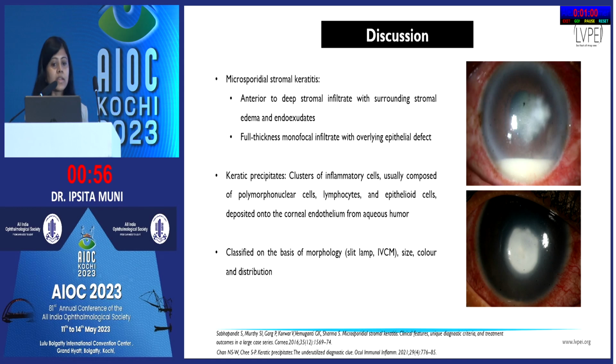So just to reiterate, microsporidial stromal keratitis is generally described as either anterior to deep stromal infiltrate with surrounding stromal edema and exudates, or focal or full thickness monofocal infiltrate with overlying epithelial defects. Keratic precipitates are clusters of various inflammatory cells which are deposited onto the corneal endothelium from the aqueous humor. Keratic precipitates can be described on the basis of morphology, either with a slit lamp or in vivo confocal microscopy, based on their size, color, and distribution.